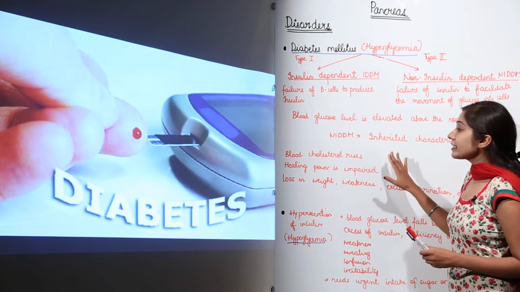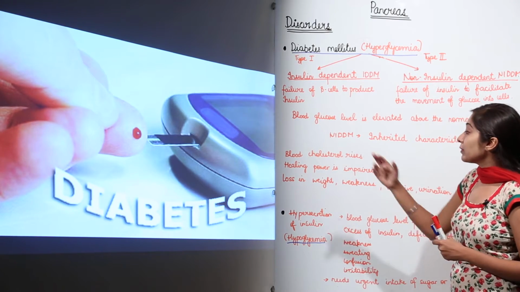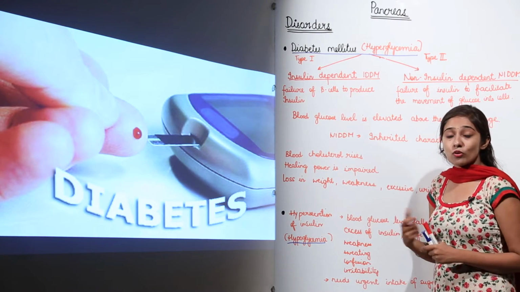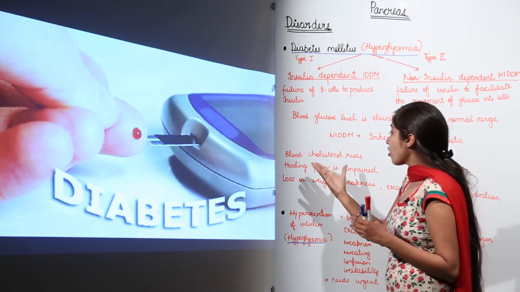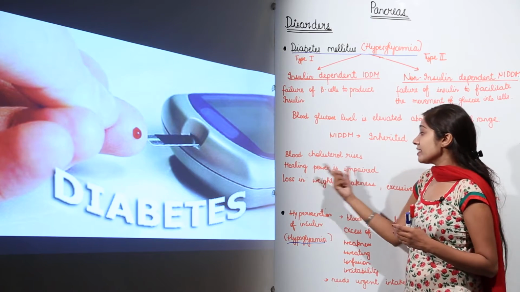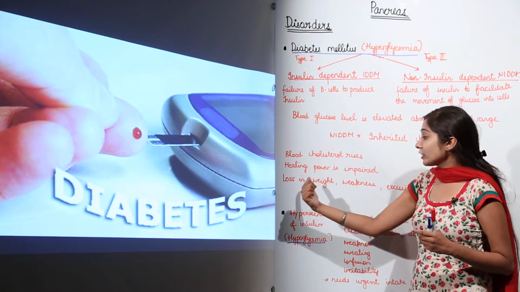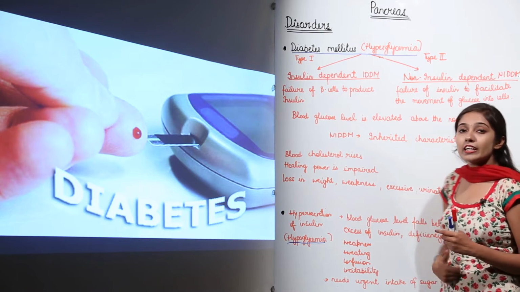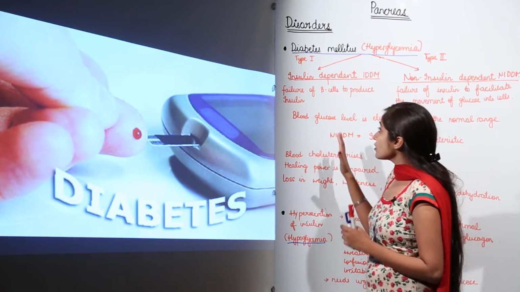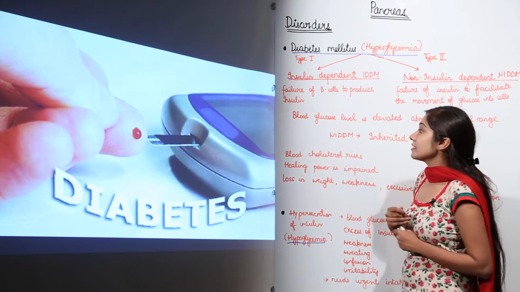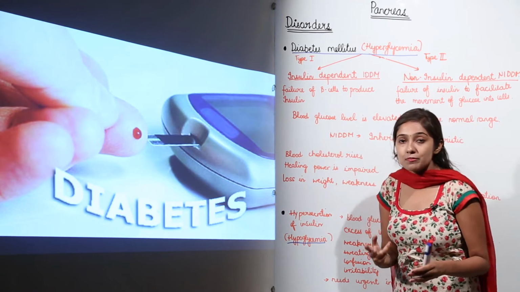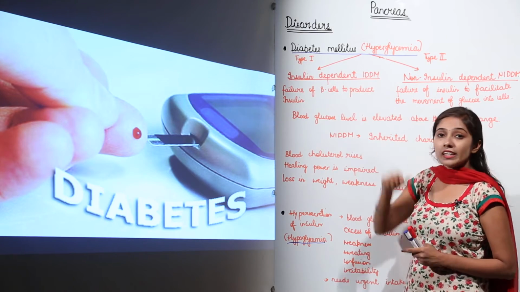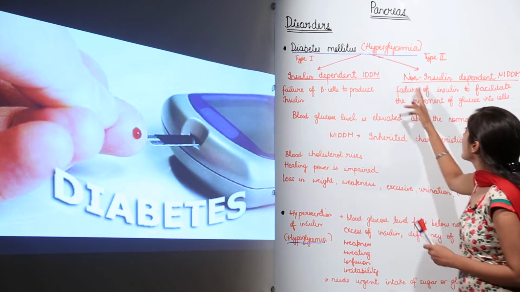So what are the symptoms? The blood cholesterol rises, healing power is impaired, meaning if you are suffering from some sort of trouble, that healing power is impaired. And there is loss in weight, weakness, excessive urination and dehydration. So as a whole, diabetes mellitus is of two types: type 1 is insulin dependent and type 2 is insulin not dependent.